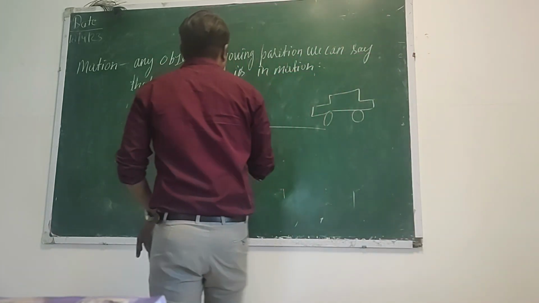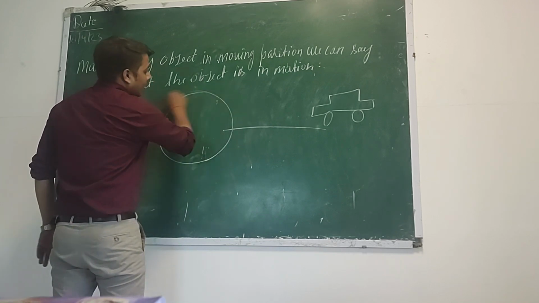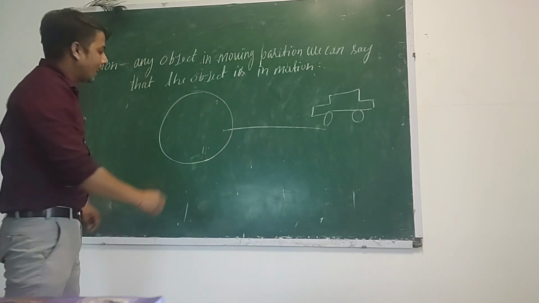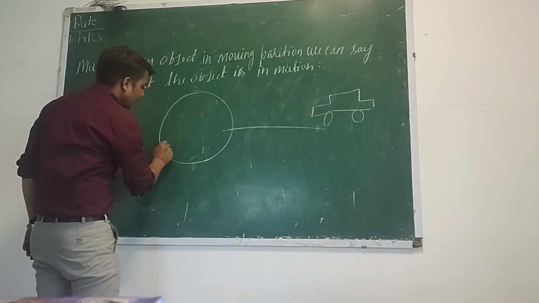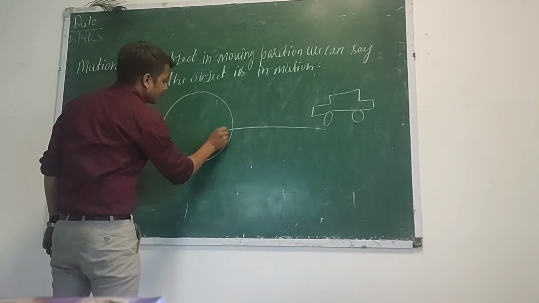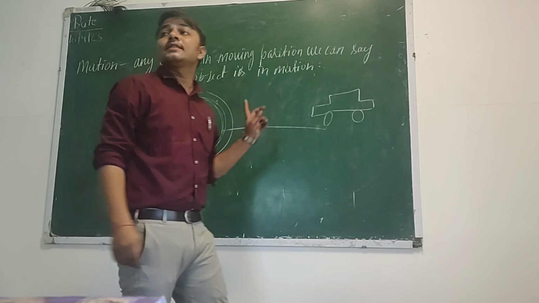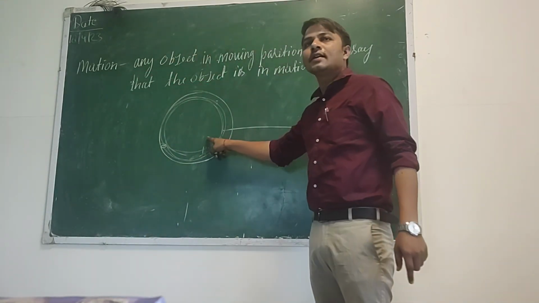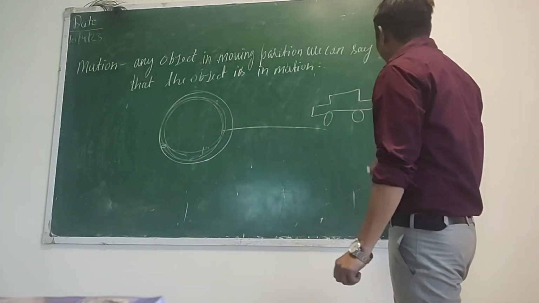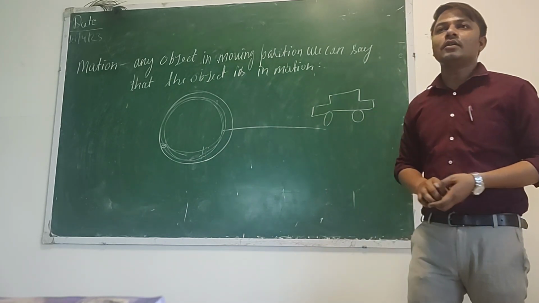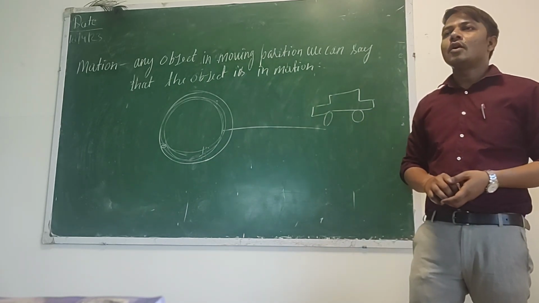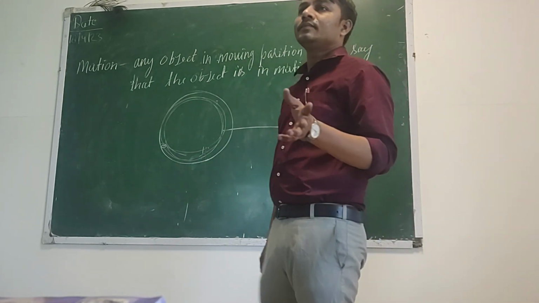And we have some motion like this is the circle. Any object moving in the circle like this, what is it? It is circular motion. And have you ever seen the seesaw? Or have you ever seen the pendulum?